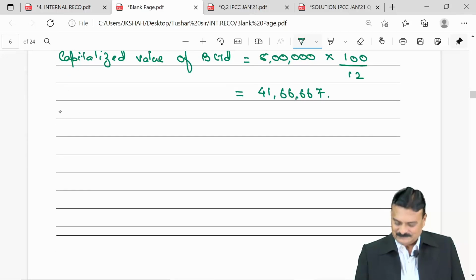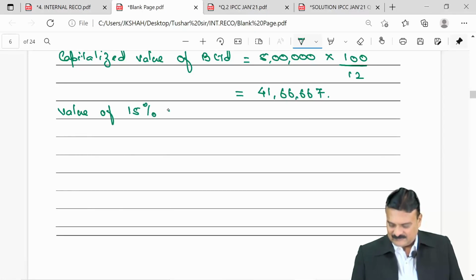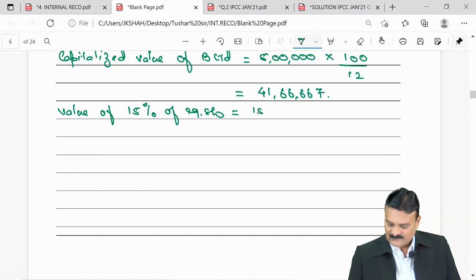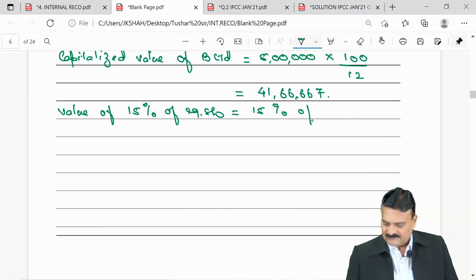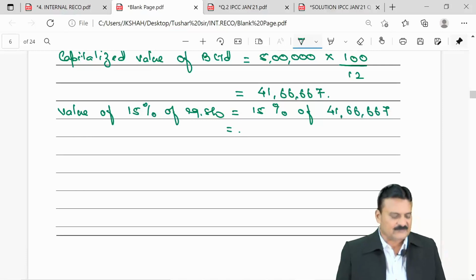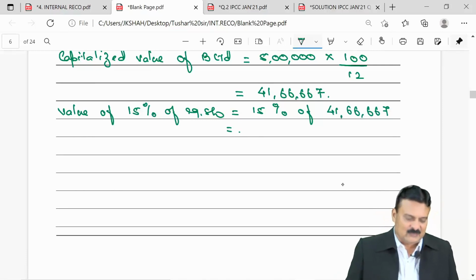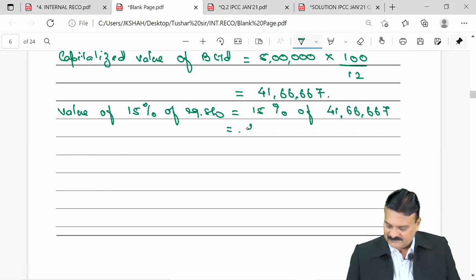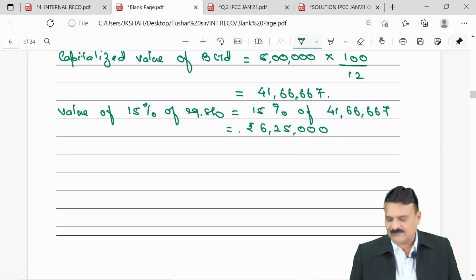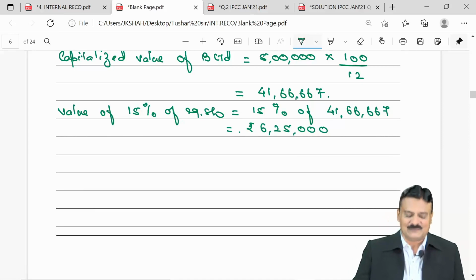So, value of 15% of equity shares will be 15% of 41 lakh 66,667. So, that will be amounting to 6 lakh 25,000. So, in short, the revised value of our investment is 6 lakh 25,000.